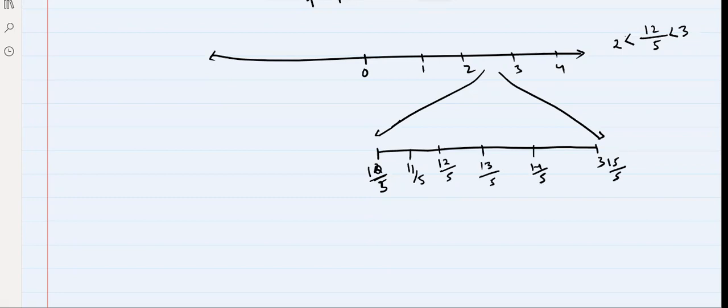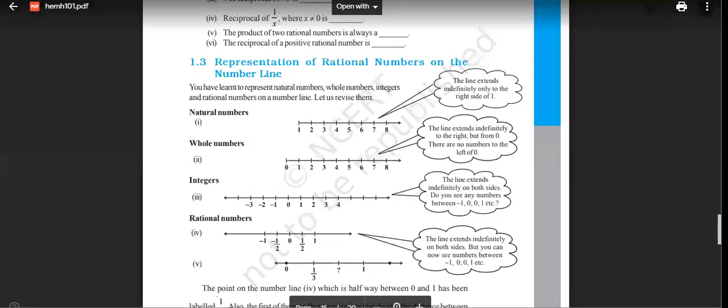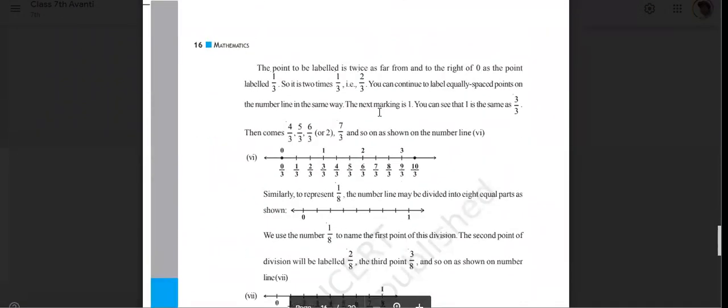2 is basically 10 by 5. Yes or no? Right, everyone? So 12 by 5 is this number. Got it? Very good, everyone. So we are completing our fractions also like this, because if you have to represent a fraction, you would do the same thing.